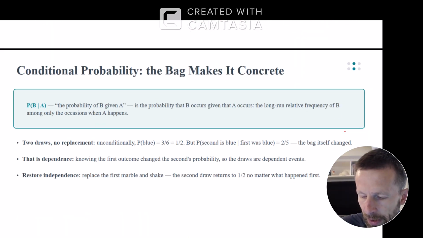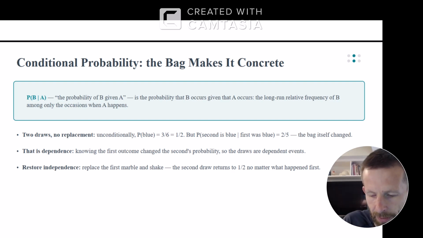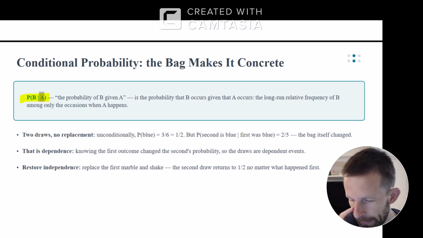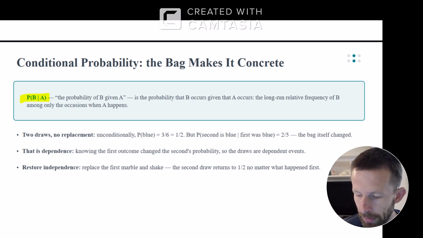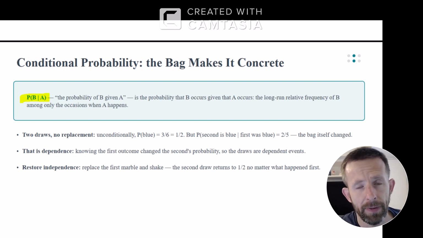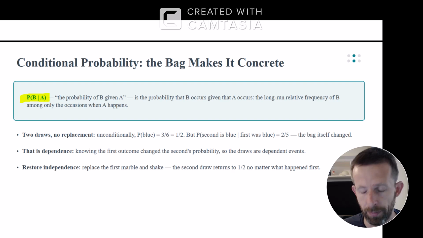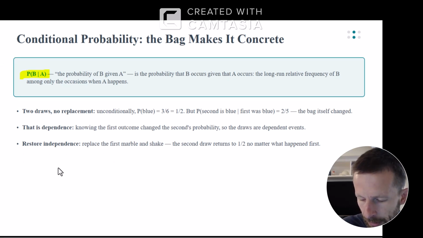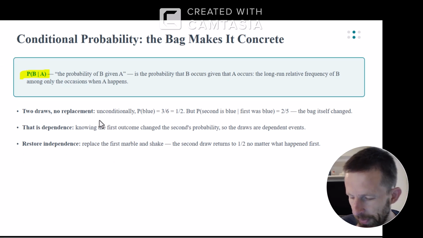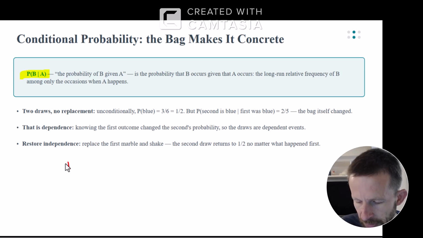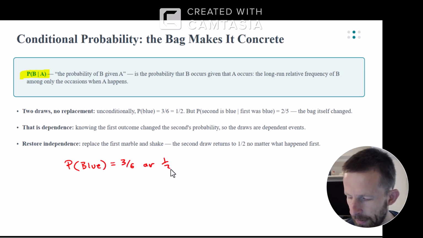The probability of B given A, and it's denoted like this. So now we're looking at a situation where I draw one marble and then I draw another marble. So for example, if I draw two draws, no replacement. So the probability of blue would be 3 out of 6 or 1/2.